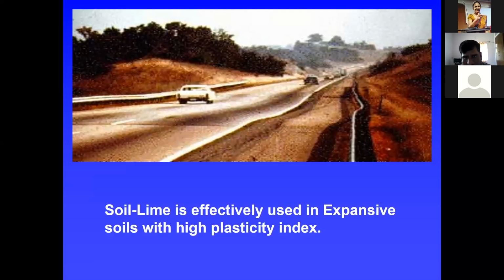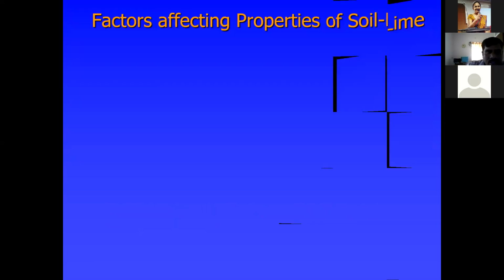Especially this happens in black cotton soil. It has highly swelling and shrinkage characteristics, due to some settlement effect. These are expansive soils, rich in montmorillonite, especially black cotton soils, with high liquid limit. That's why you have to go with the addition of lime, which is effectively used in expansive soil with high plasticity index.